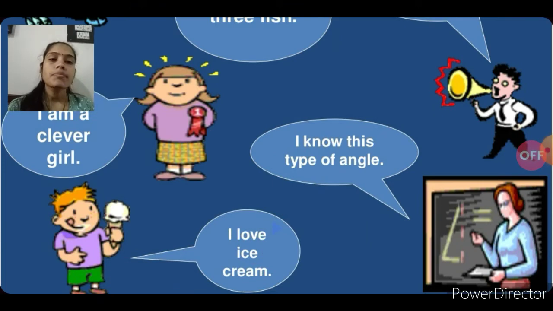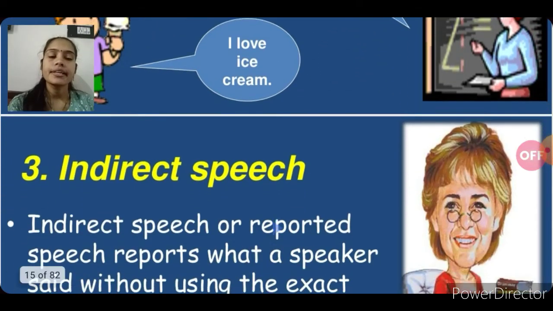I know this type of angle. I love ice cream. These all are persons' exact words because they are speaking these words, they are speaking these sentences. So we can say direct speech.